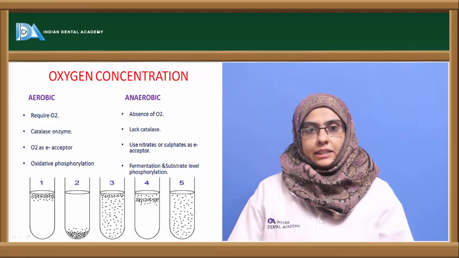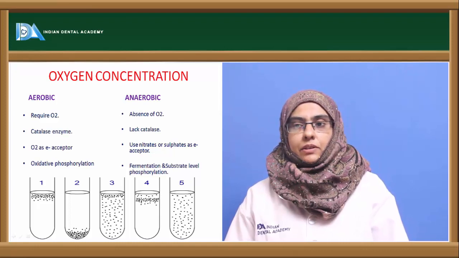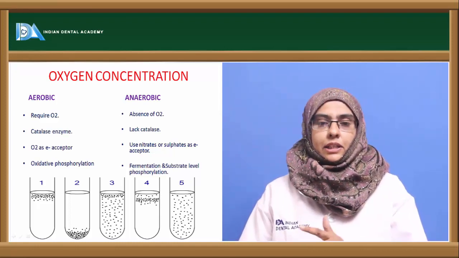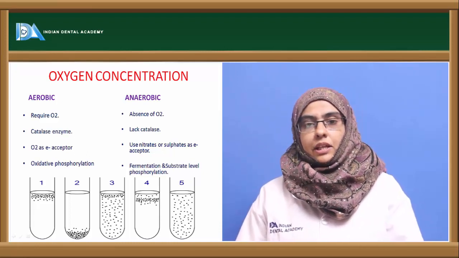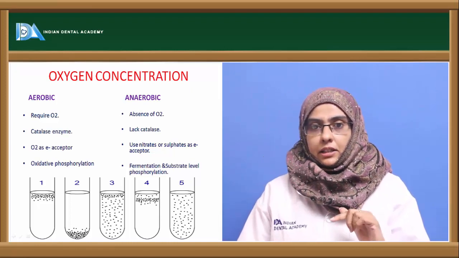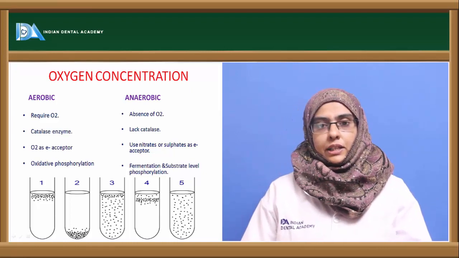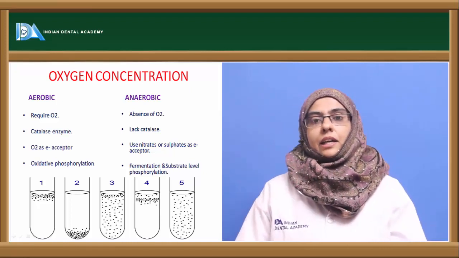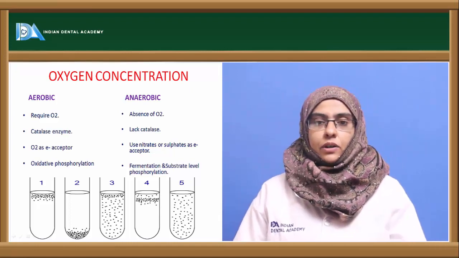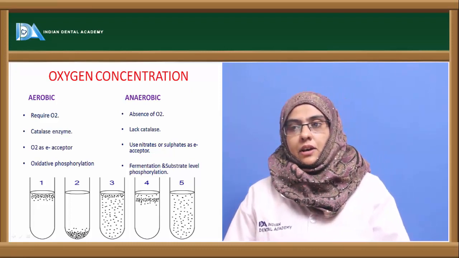Whereas the catalase enzyme is lacking in anaerobic organisms. They do not have this catalase enzyme. Therefore, the presence of oxygen results in the formation of hydrogen peroxide that ultimately kills the organism. That's why they do not require any type of oxygen for their survival. And the molecular explanation of this classification is that aerobic organisms have oxygen as the final electron acceptor, whereas anaerobic organisms, as they don't have oxygen, take up hydrogen or nitrates or sulfate as the final electron acceptor.